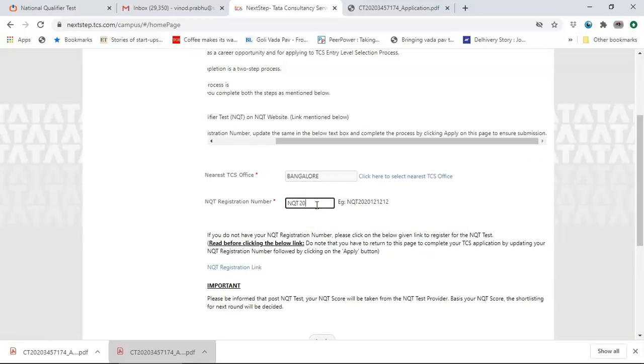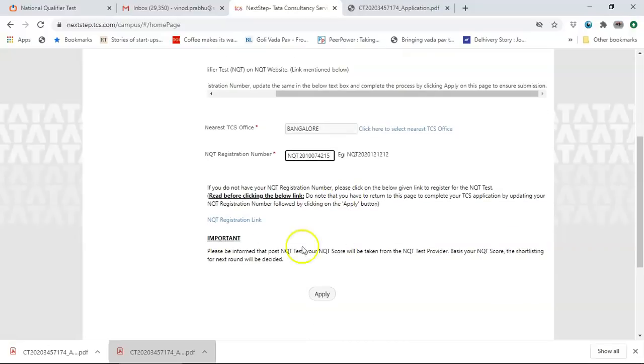I had gotten 2010074215. If you do not have the NQT number, you have to register. But the process that we have followed gives you the NQT number. Please be informed that post NQT test, your NQT score will be taken from the service provider. Shortlisting for the next round will be done.